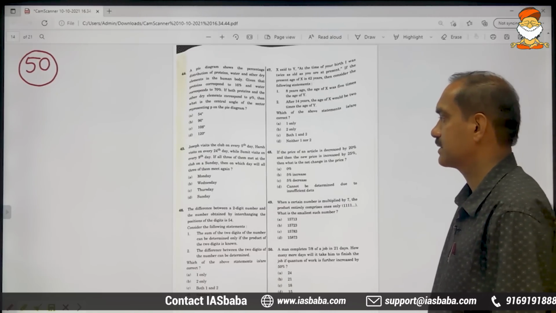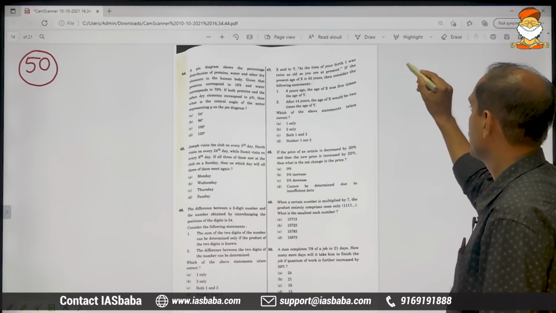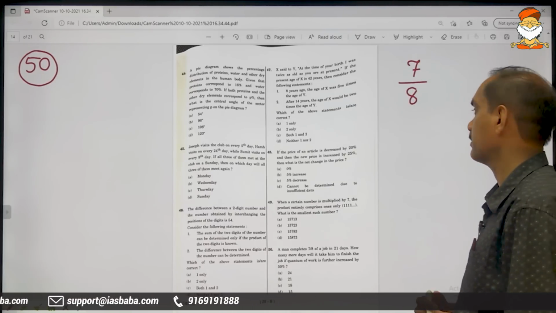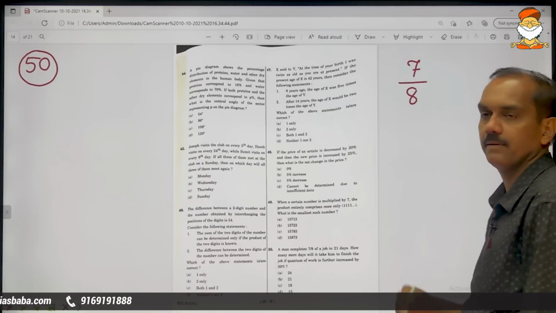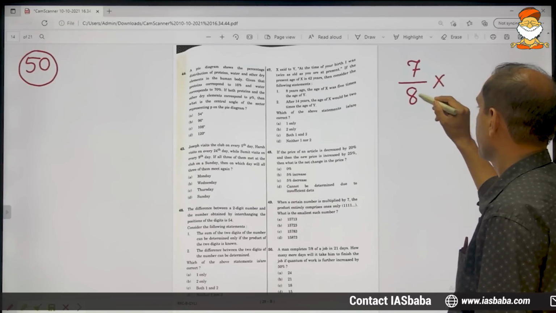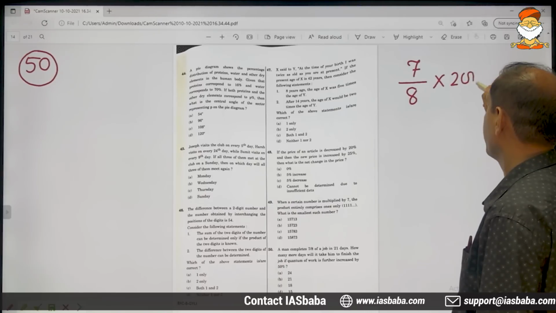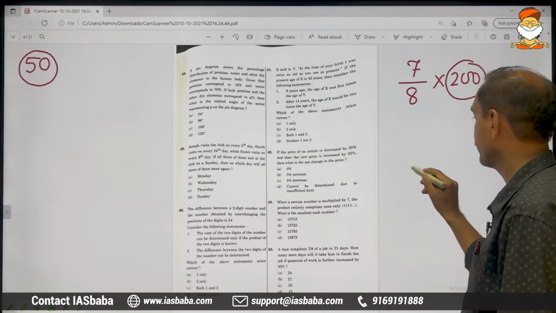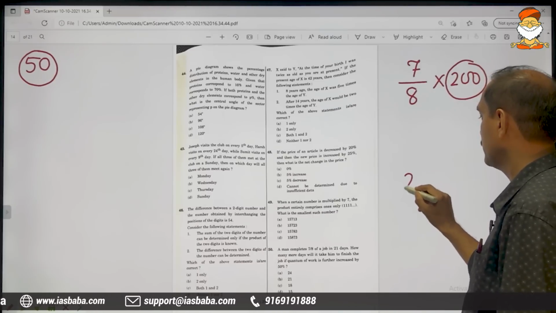Here what you can do is, he has given the fraction 7/8. You can start with any number which is divisible by 8. Let us assume 200, which is of course divisible by 8. So let me start with 200. You can take any number in fact.